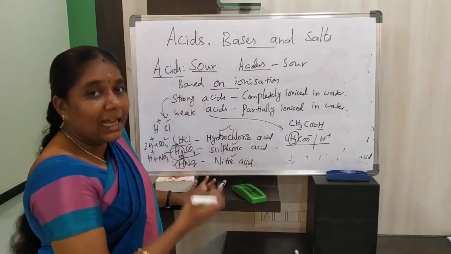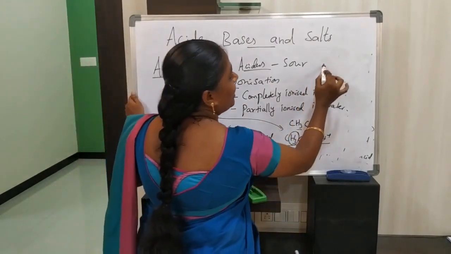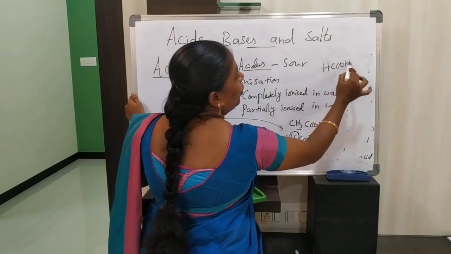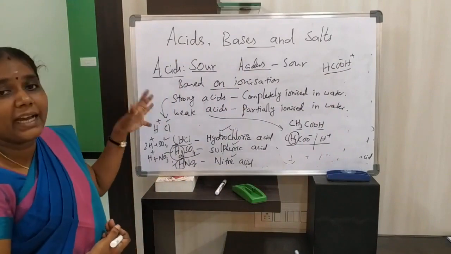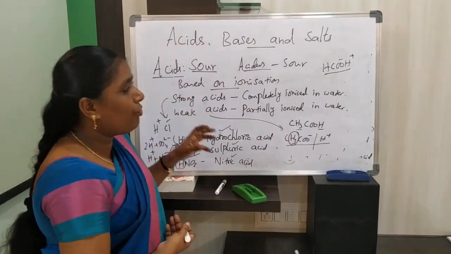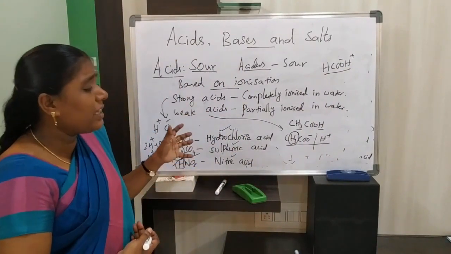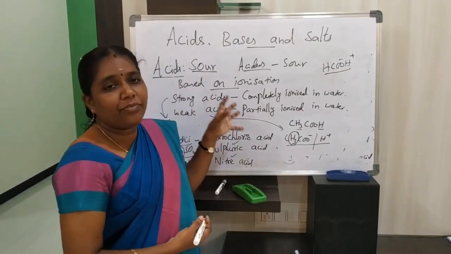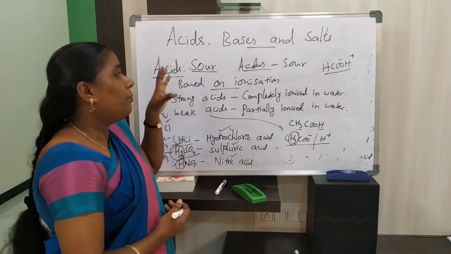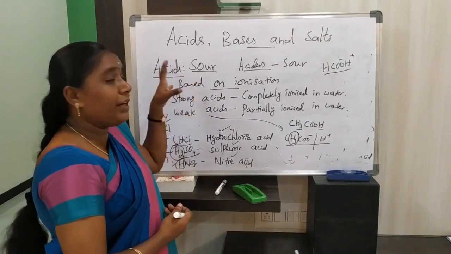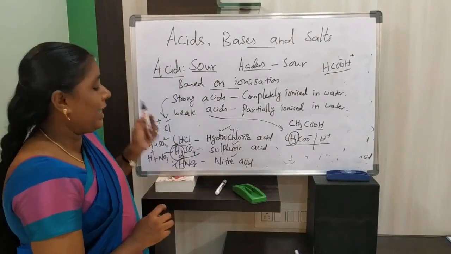Formic acid, that is HCOOH, and acetic acid. Here also the ions are only partially ionized in water. So formic acid, acetic acid, and most of the organic acids are weak acids.